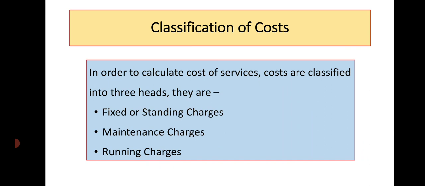Now, the second concept of discussion is classification of costs. In order to calculate the cost of services, costs are classified into three broad categories. While we are preparing an operating cost sheet, the costs are classified under three heads: fixed or standing charges, maintenance charges, and variable or running charges.